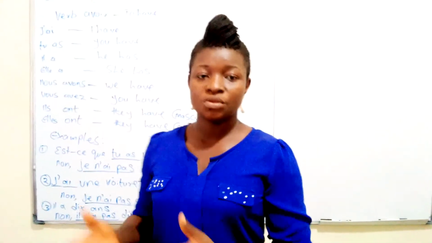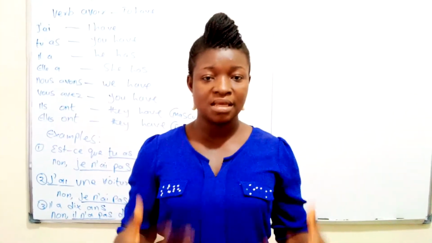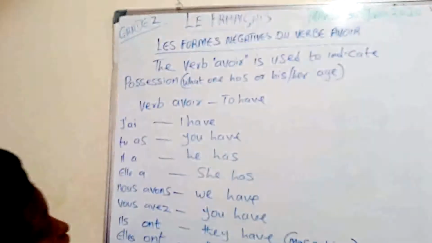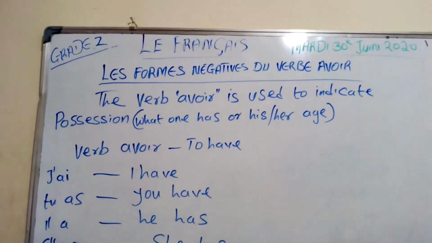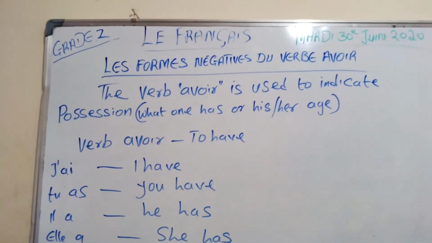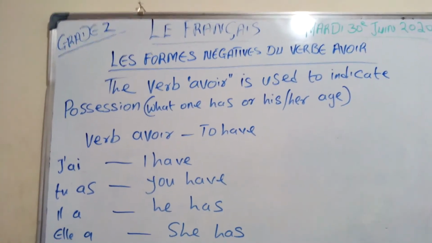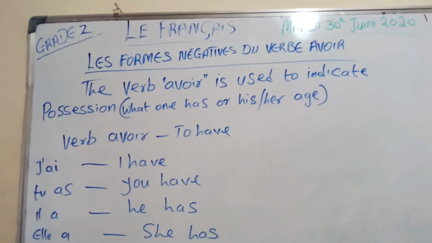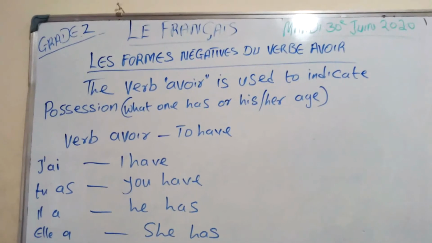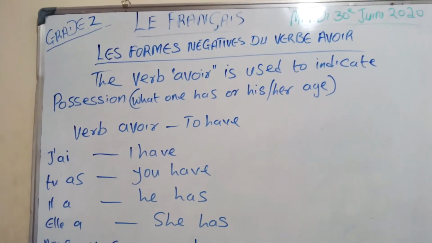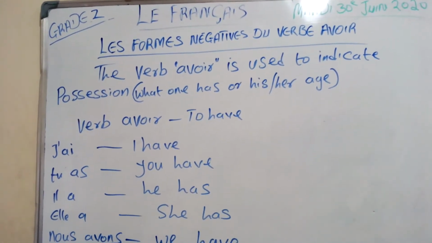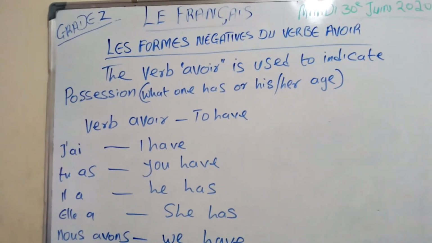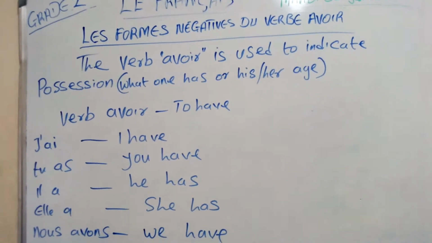So today we are going to be using avoir for this negative form. We have the topic on the board, les formes négatives du verbe avoir. The verb avoir is used to indicate possession, what one has, or his or her age. So you basically use avoir to tell what belongs to us or our age.